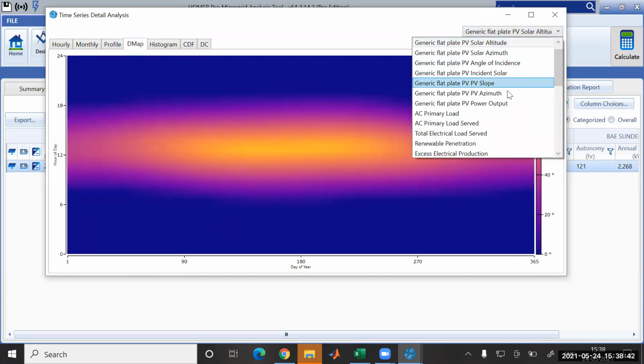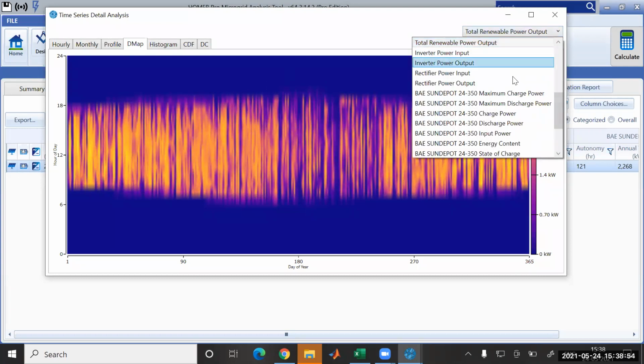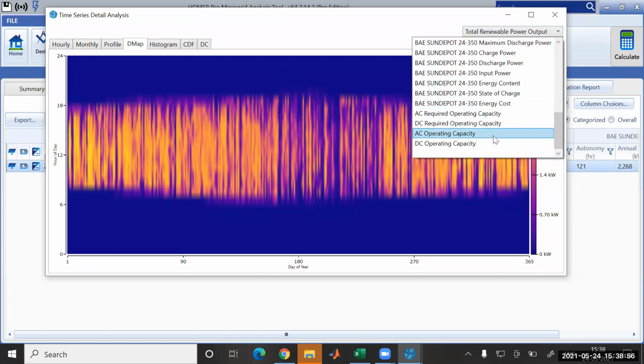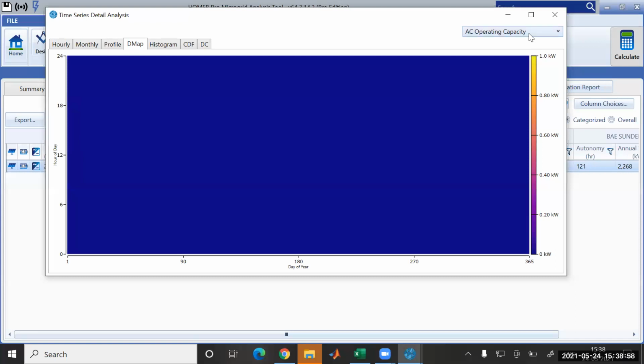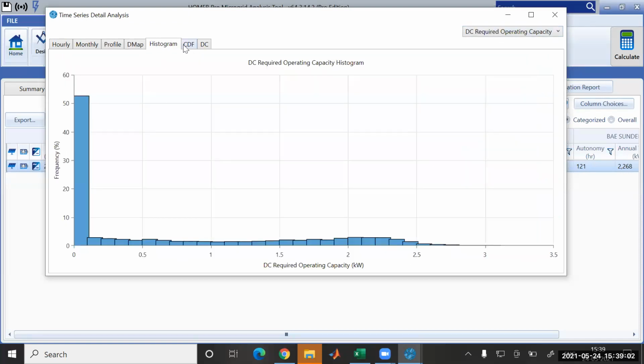Solar radiation is not solar PV output. This was the PV output. Okay, at that particular year, this was the PV output. Total renewable output. Okay, so these data you could see.